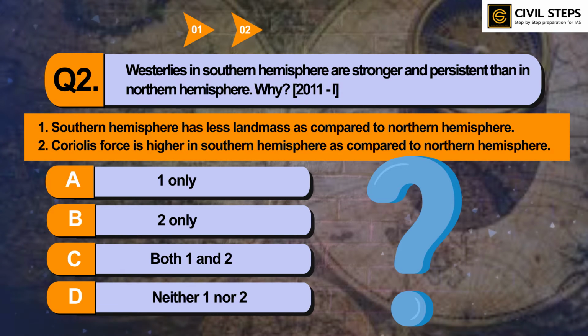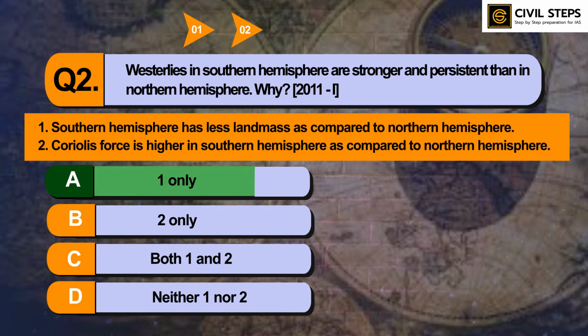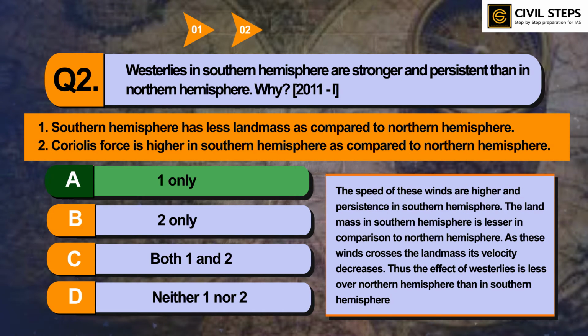So the answer of this question is option A, 1 only. The speed of these winds is higher and more persistent in the southern hemisphere. The land mass in the southern hemisphere is lesser in comparison to the northern hemisphere. As these winds cross the landmass, their velocity decreases.